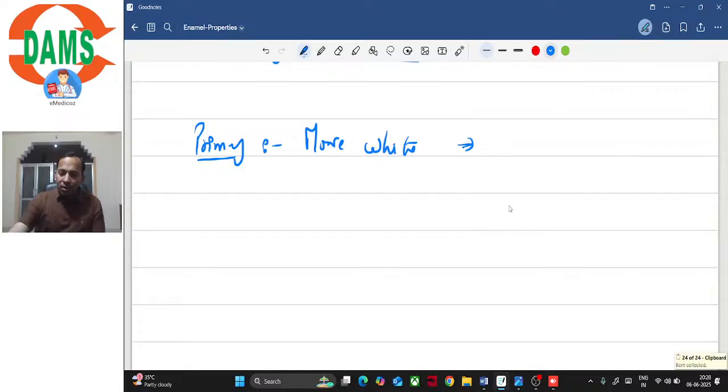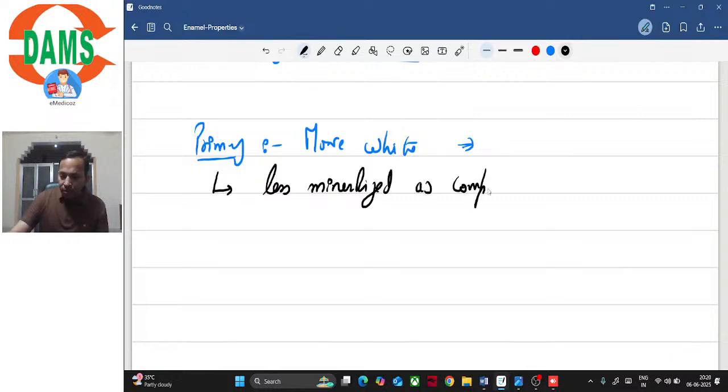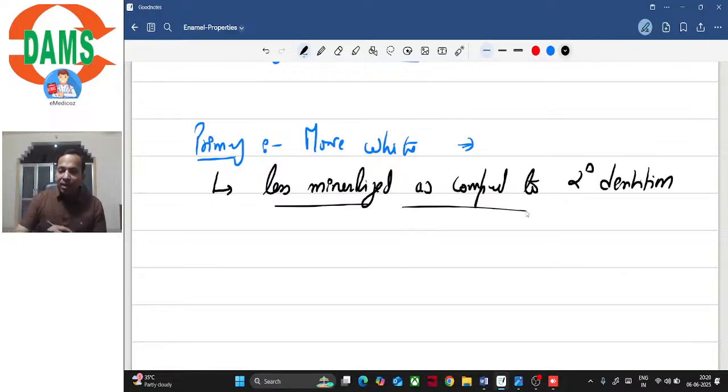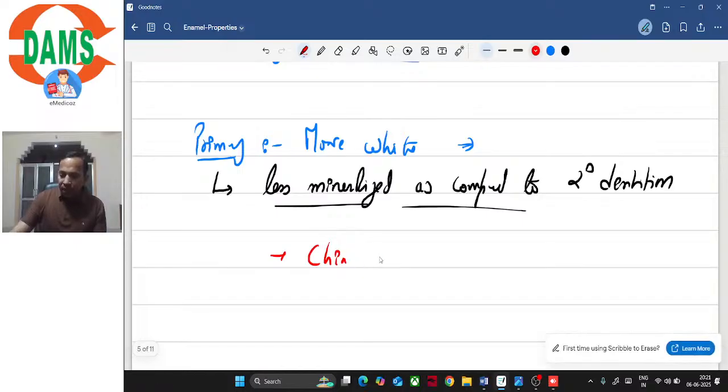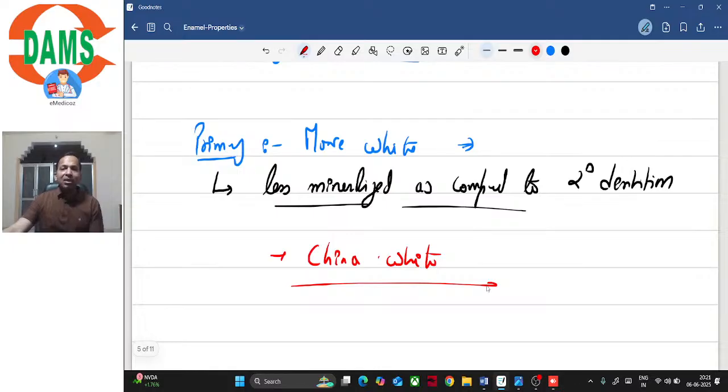The reason being the primaries are less mineralized as compared to permanent dentition, and that is why they appear more white, and that's why their appearance has been described as China white. Right? Their appearance has been described as China white.